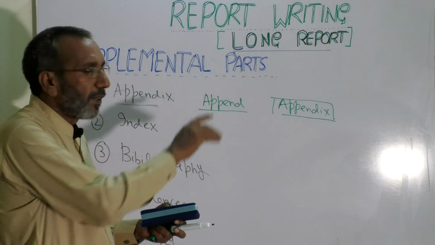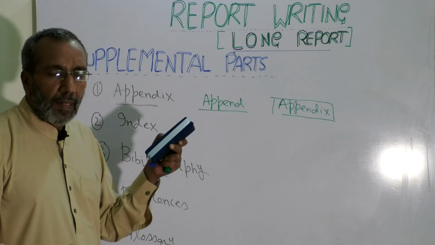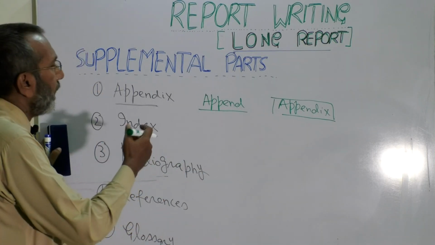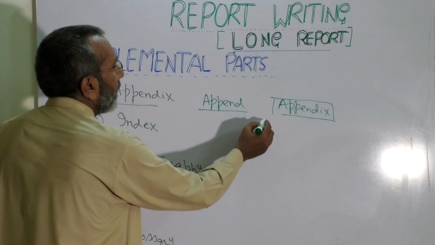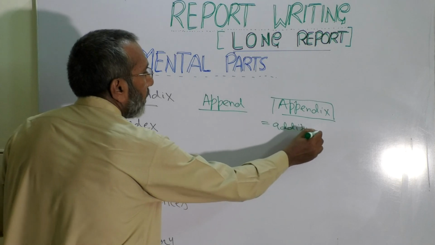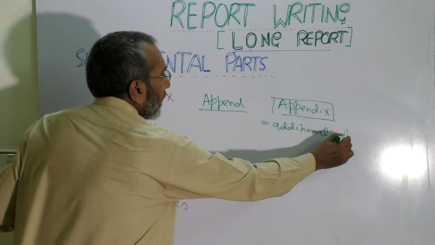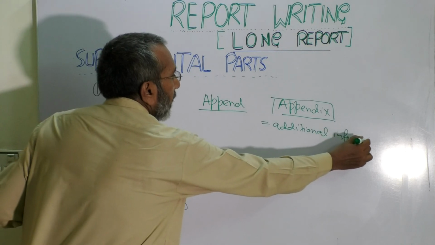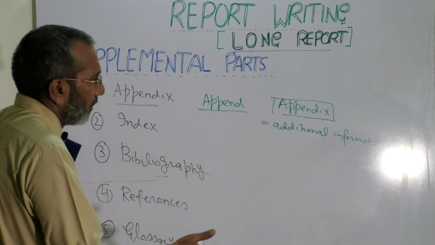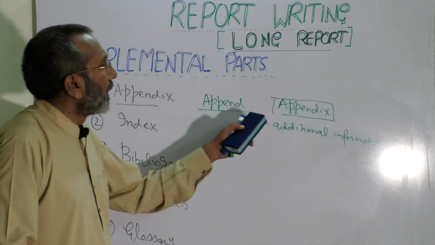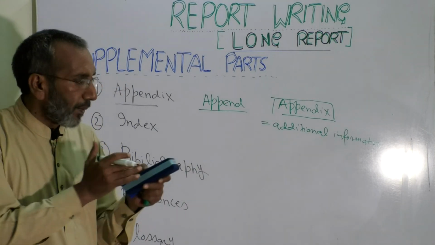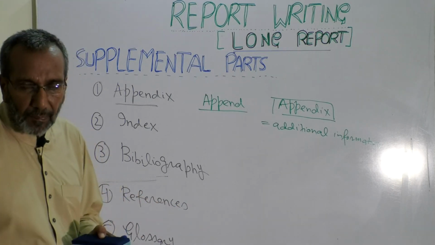Similarly, over here appendix means something that has been added to the original stuff. It means further clarification. You can say appendix means a sort of additional information. You write a report, and for further clarification you write something, some 2-3 pages, or it can be less or more. That additional information is called appendix. That was not there in the original report, but you have added that.